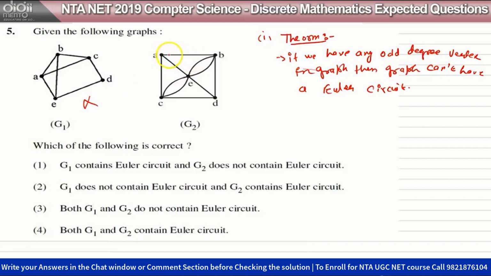The second graph is 1, 2, 3. A has degree 3, C is 4, E is 6, D is 3. Okay, so we have 2 vertices of odd degree, so we cannot have an Euler circuit in this graph. So there should not be any vertex of odd degree. If all of the vertices are of even degree, then we can have an Euler circuit. But even one odd degree vertex can violate the condition of an Euler circuit. Okay, so none of them contains an Euler circuit.